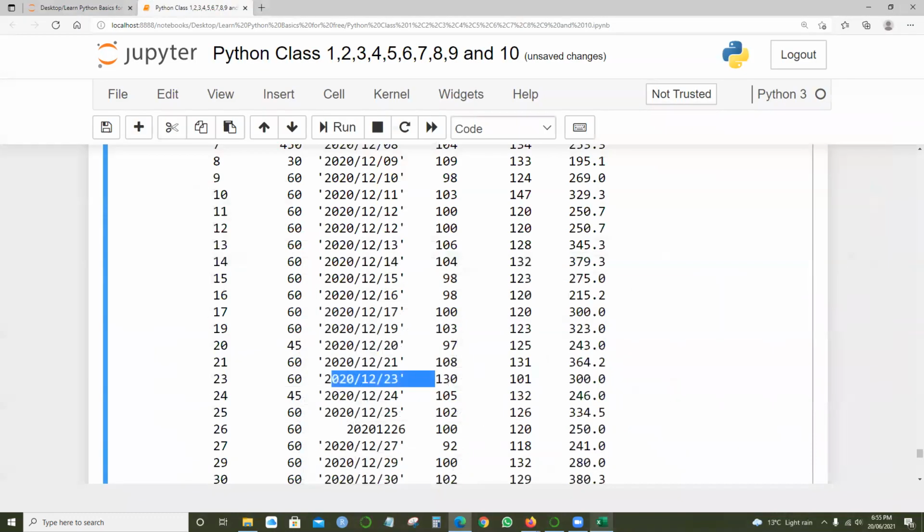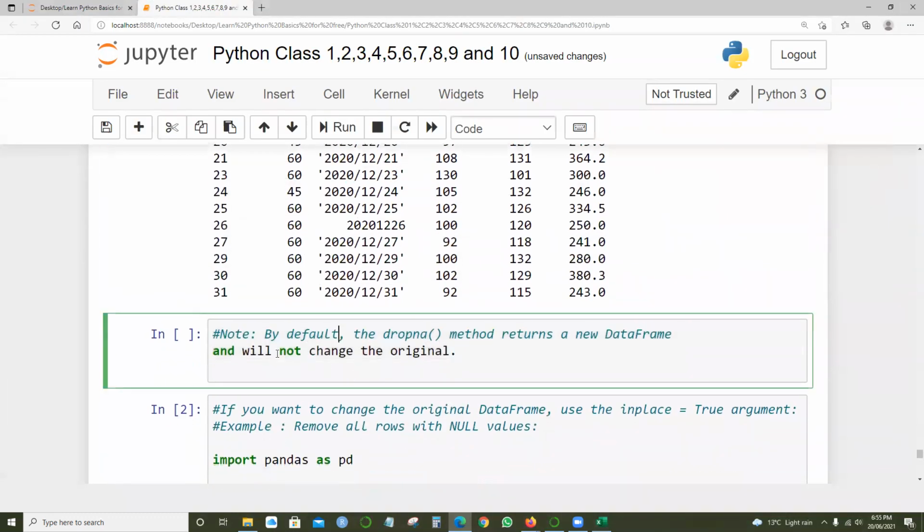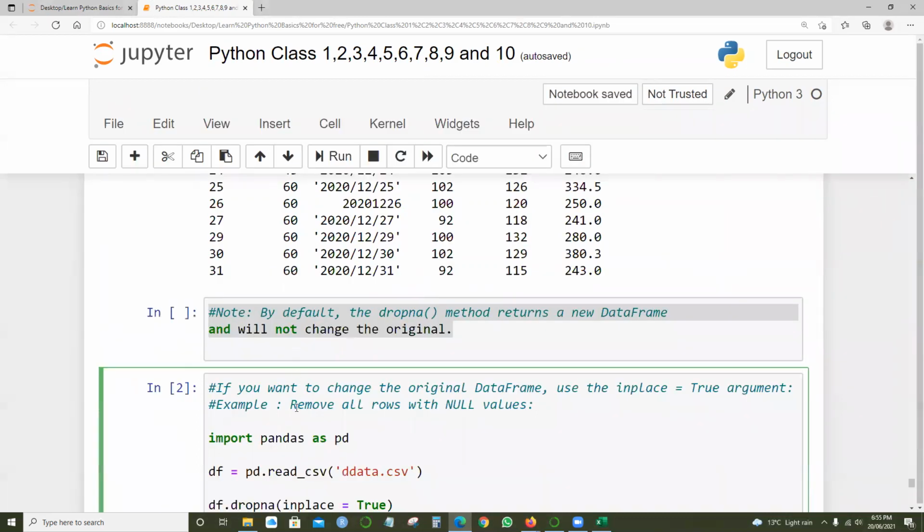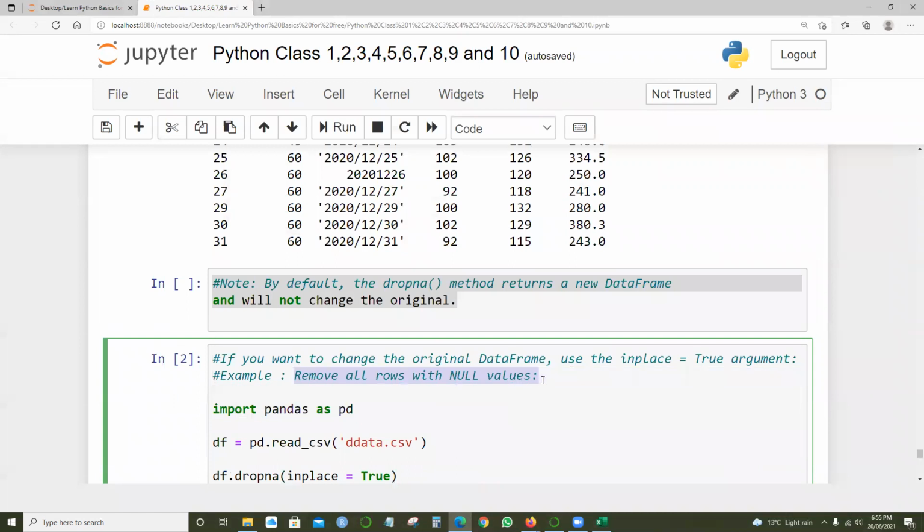So let's go to another example. By default the dropna method returns a new data frame and will not change the original one. If you want to change the original data frame, there is the inplace equals True argument. It removes all rows with null values.